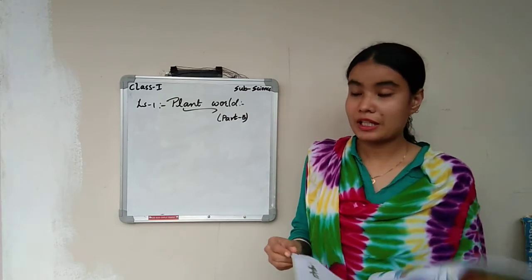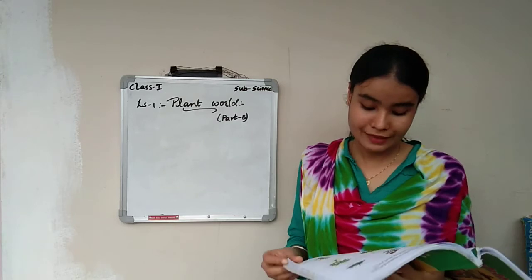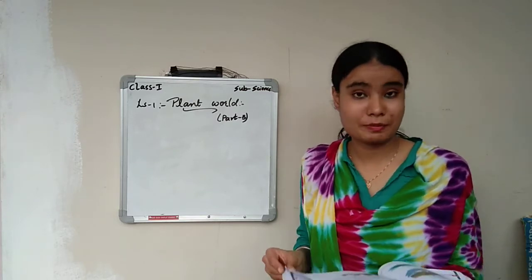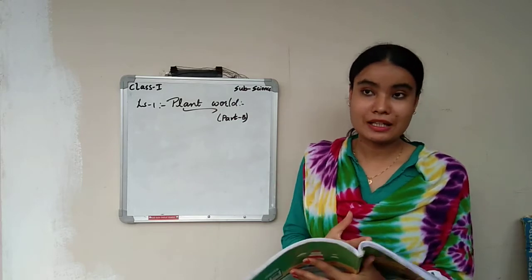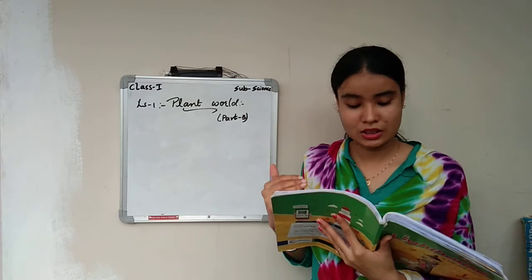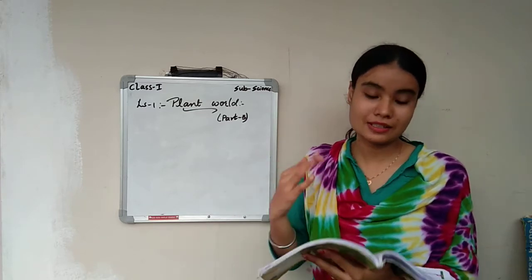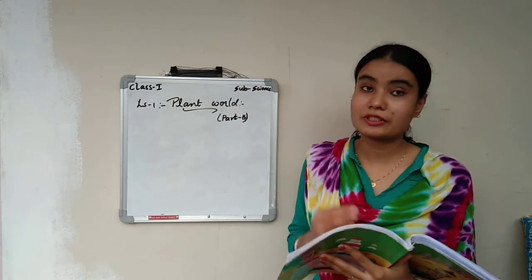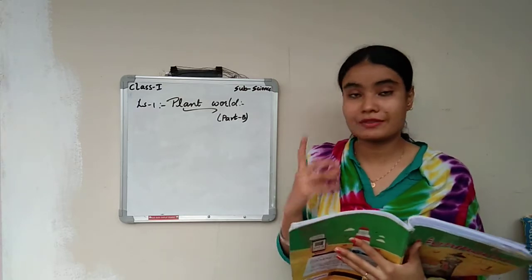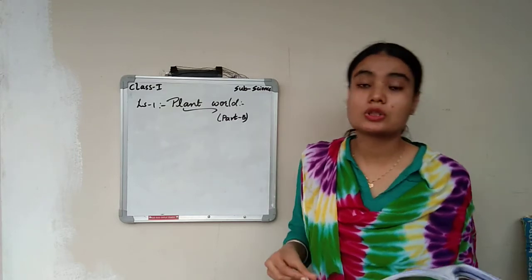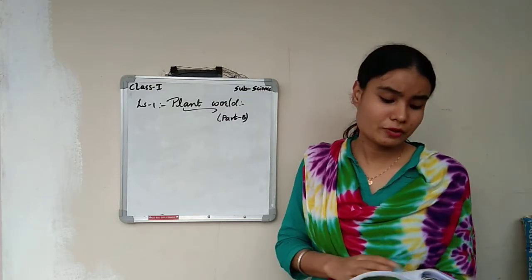Few plants grow near the sea, and few plants are climbers and few are creepers. The parts of the plants are the leaf, fruit, bud, flower, stem, and roots. The leaves also come in different kinds. All the plants will not have the same kind of leaves. And the flowers also have different types.